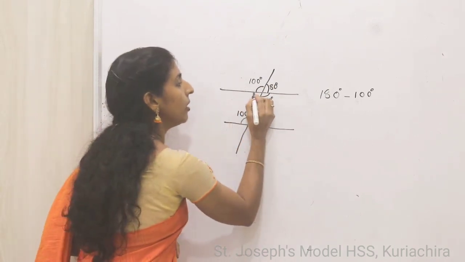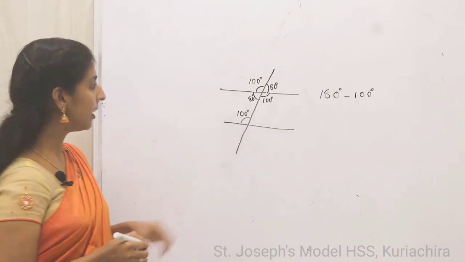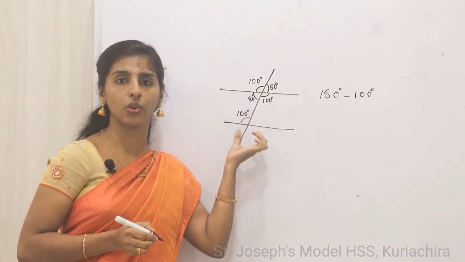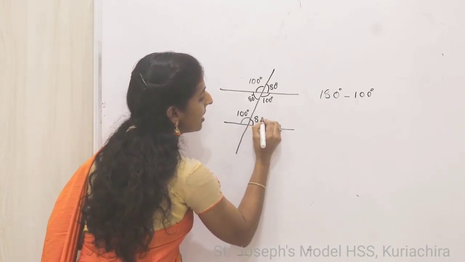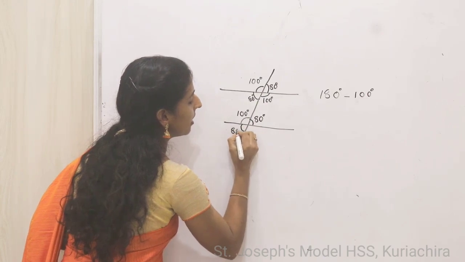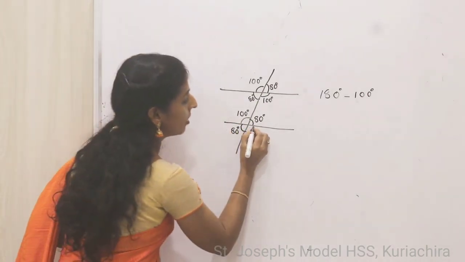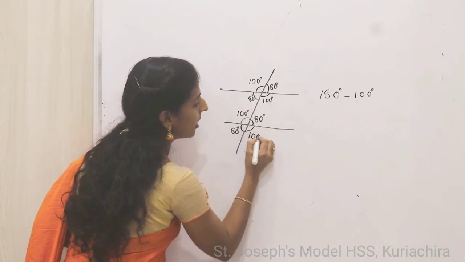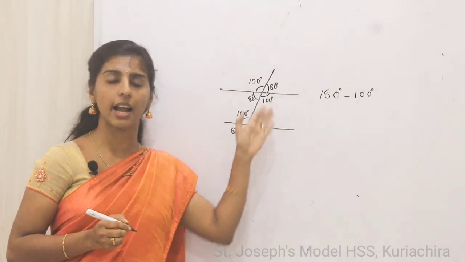So here also we can write 80 degrees. Then the same method we can follow here. So what about here? Here 80 degrees. Then again we can write here 80 degrees. Again here vertically opposite angles. So here also 100 degrees. So with one angle we find out all the other angles.